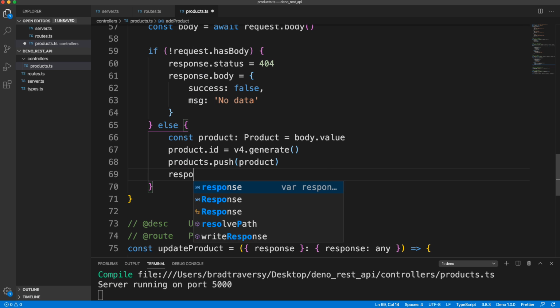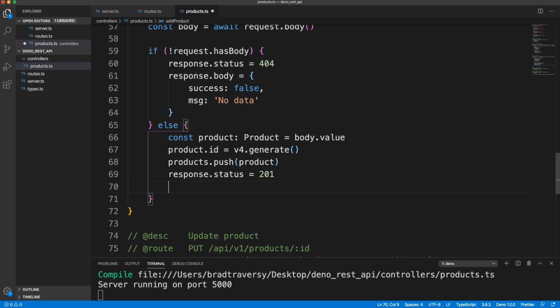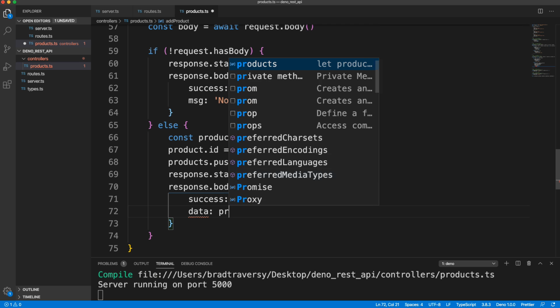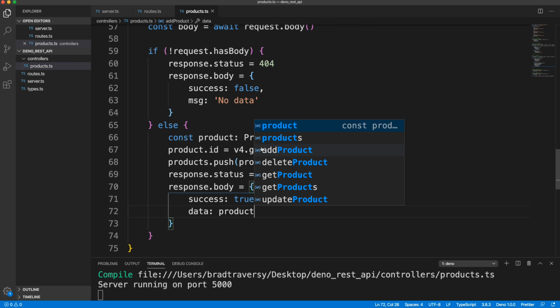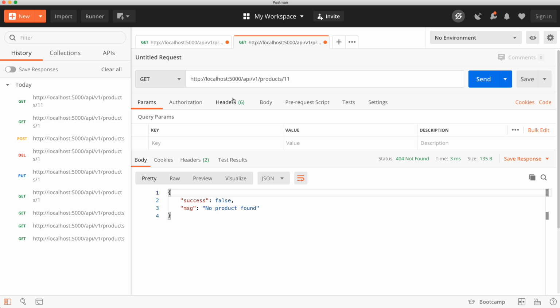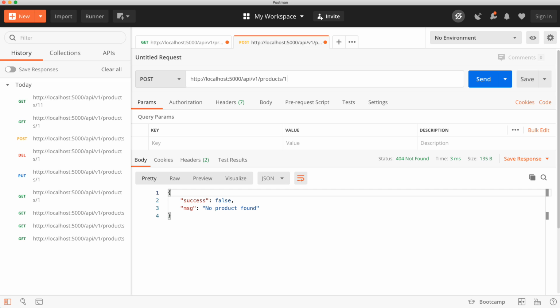So now for the response, let's do a status of 201, which means everything went okay and something got created. And then the body will be success true, and the data will be that product that was just created. So let's restart the server and let's try that. So now I'm going to make a post request to just products.